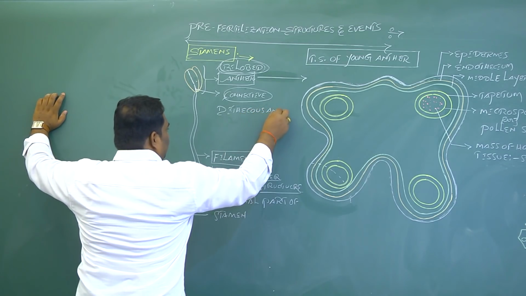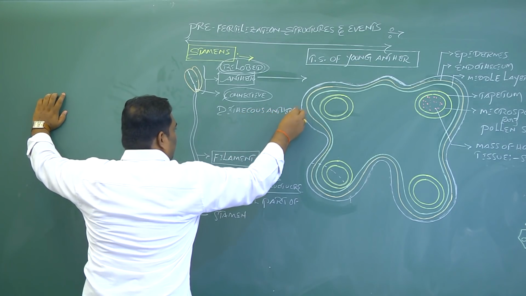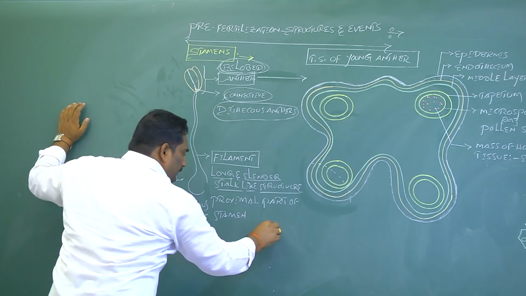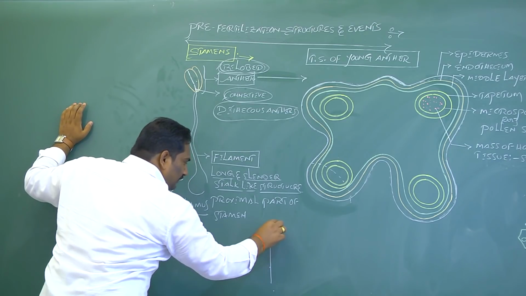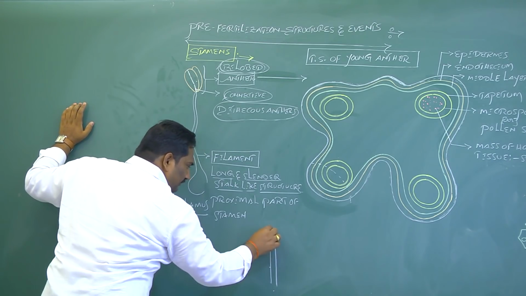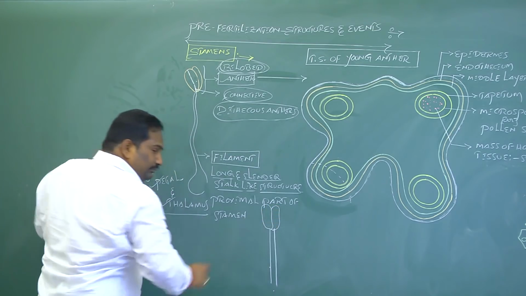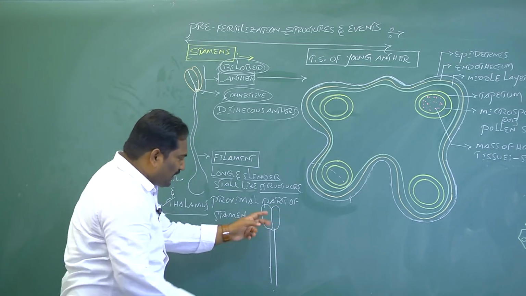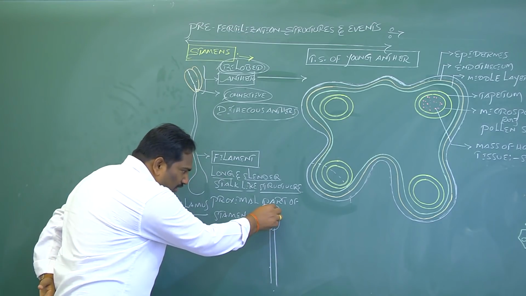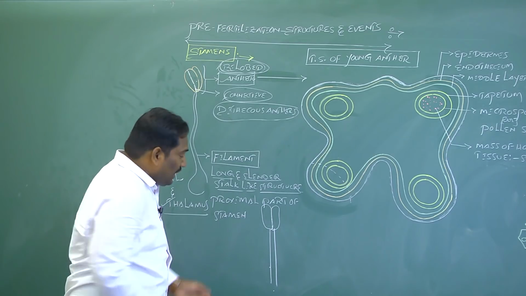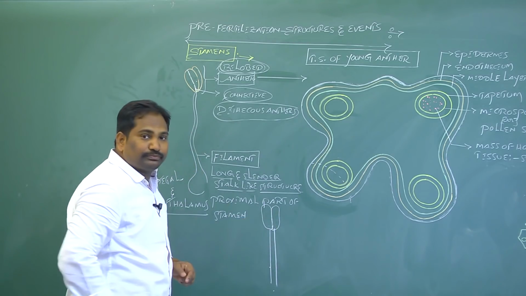dithecous anthers. For example, this is a dithecous anther. In the structure of a dithecous anther, a longitudinal sterile connective tissue is present, called connective tissue. Then the number of thecas is two.